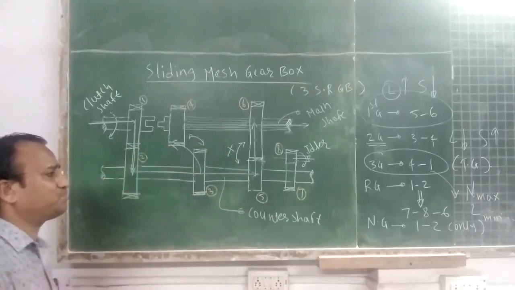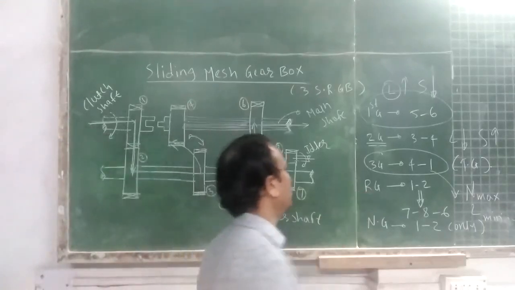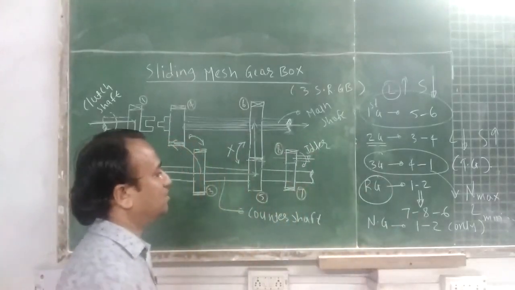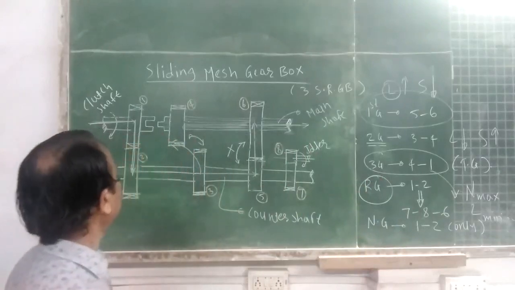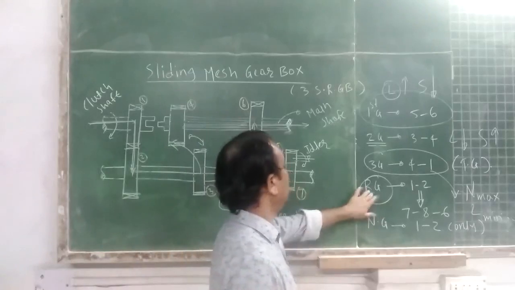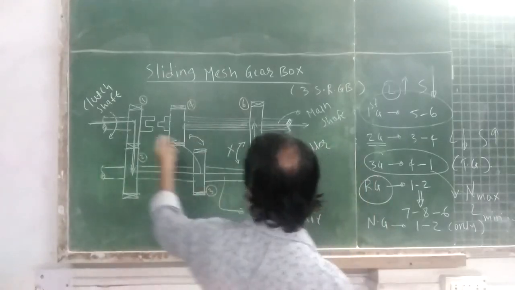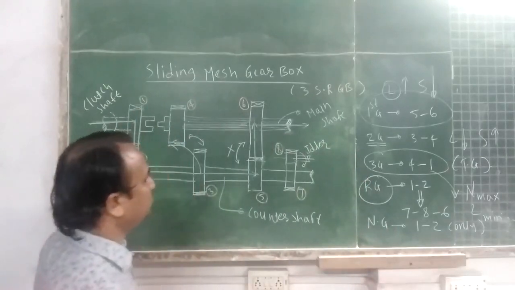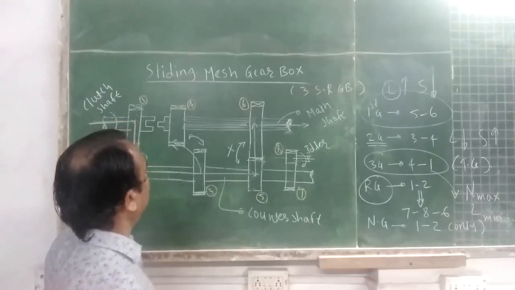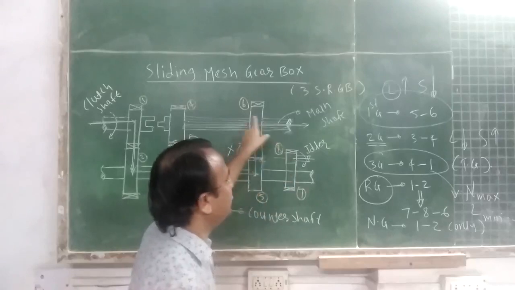Now, in a two-wheeler reverse gear is not required. In a four-wheeler reverse gear is required, since in some situations reverse gear is needed. So the transmission layout: the power is transmitted from 1 to 2, then directly to gear number 7, then 8 and 6.